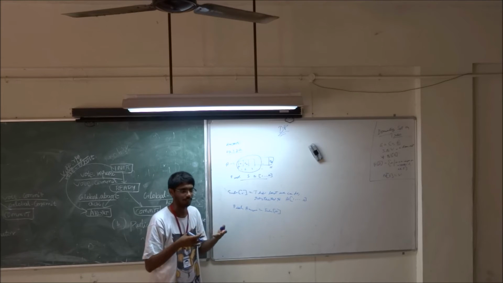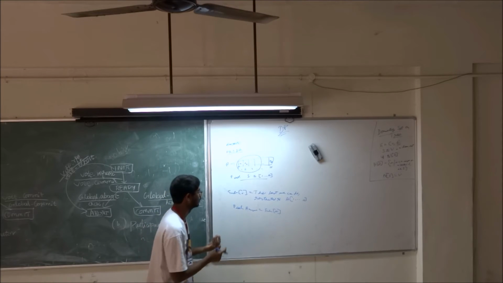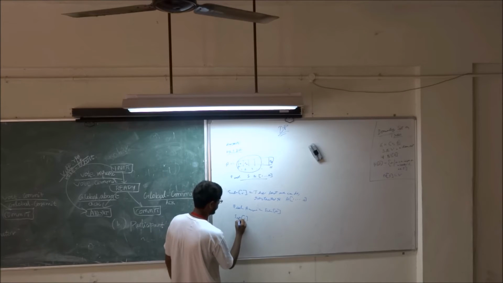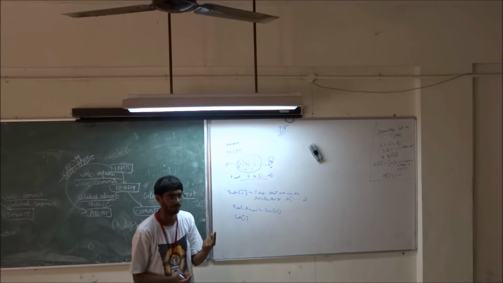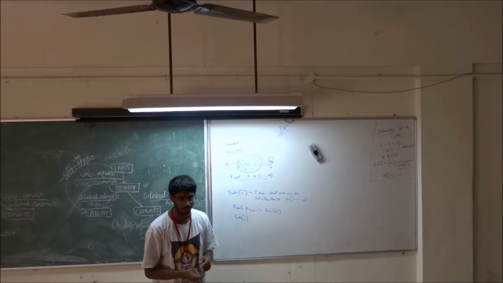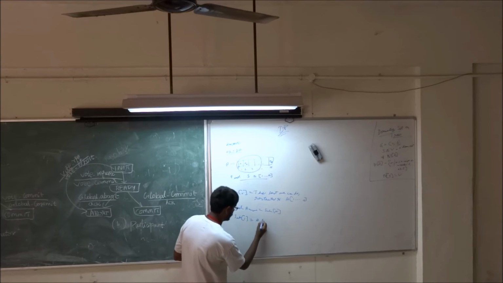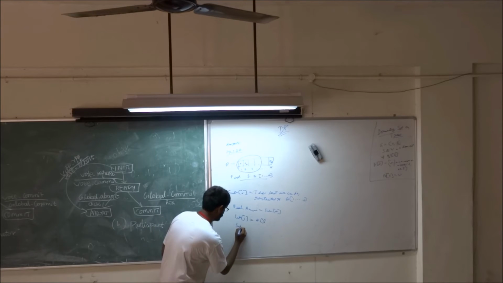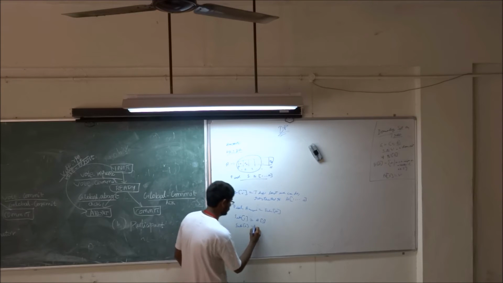But we start with something which is tractable, which is very easy. It is sub of 1. What is sub of 1? What is the best you can do with this one element? It's all positive, so you take it. So sub of 1 is just a of 1. What is sub of 2? Max of a of 1, a of 2.